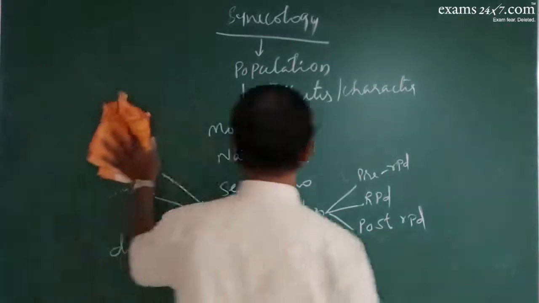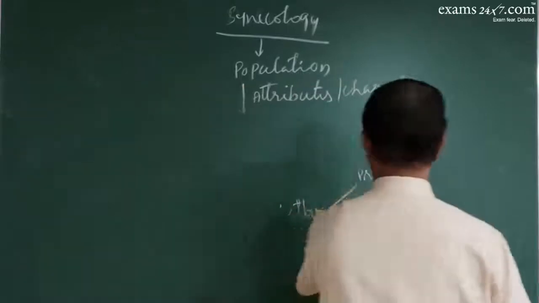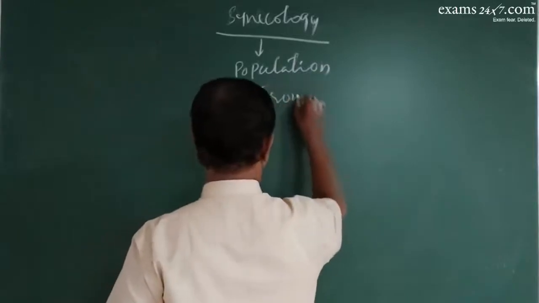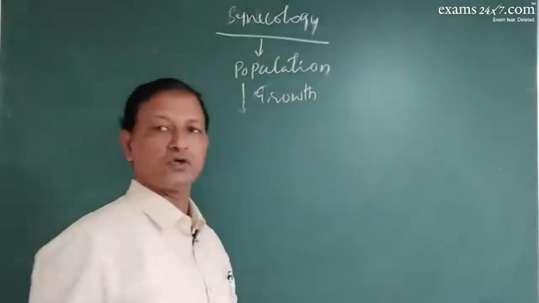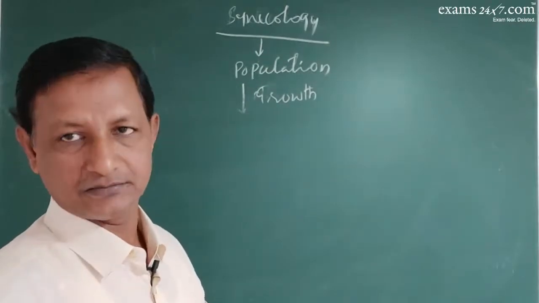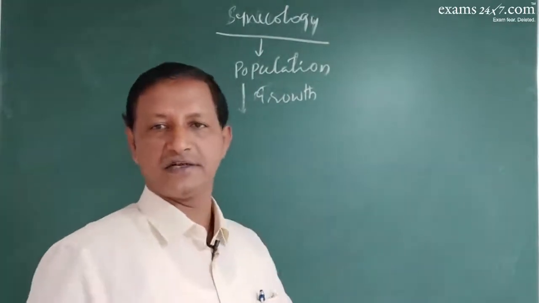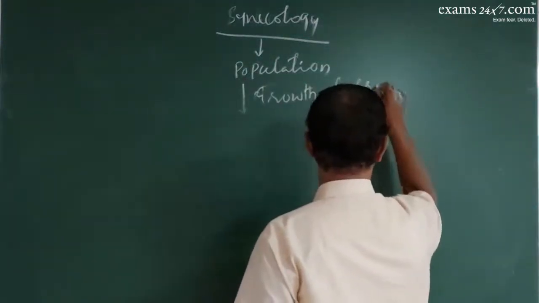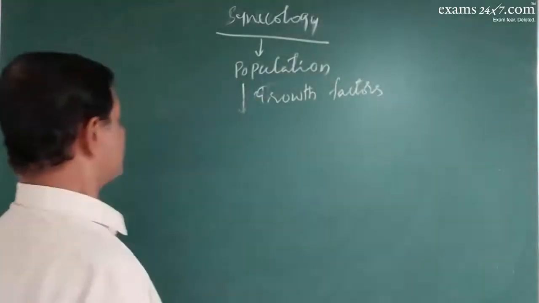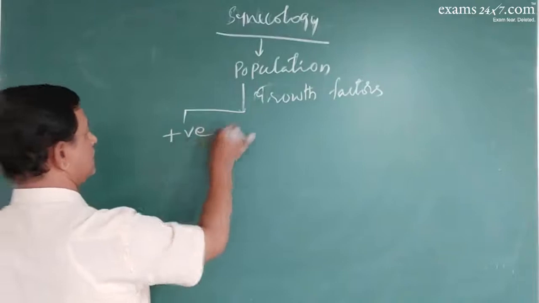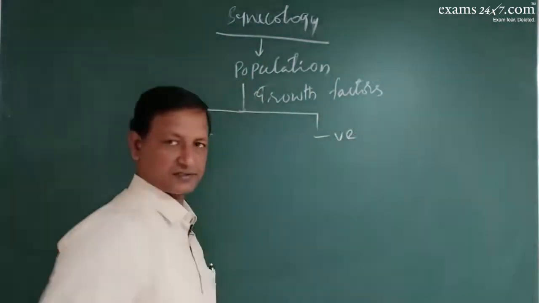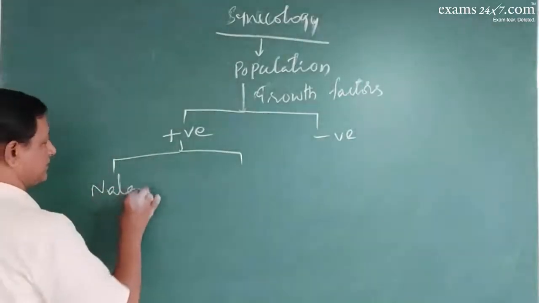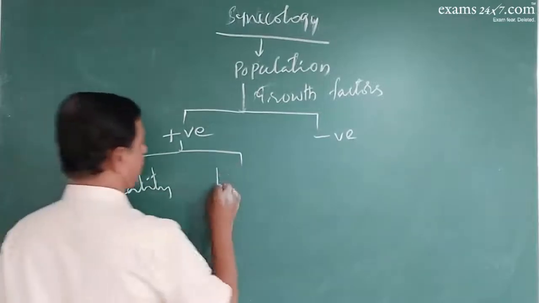Then a population must also have growth. It should not be stagnant. It should change, vary in its population size. So growth factors are there. Which are they? Positive growth factors and negative growth factors. Positive growth factors are natality and immigration.